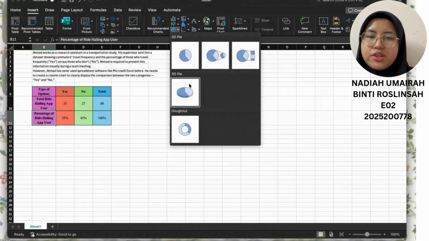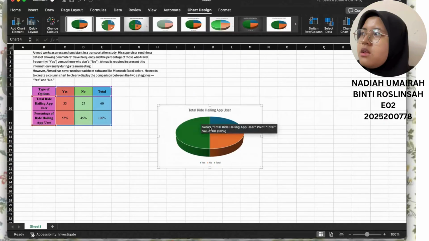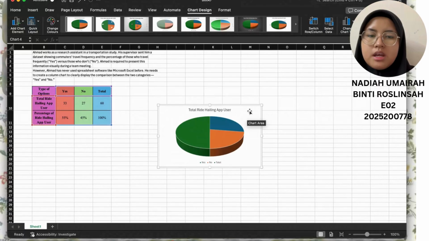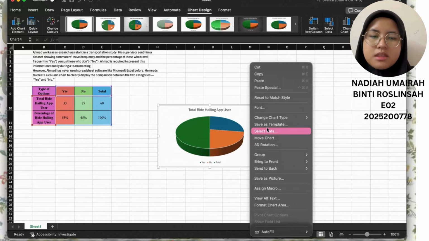And they got 3 types of pie chart. Here, 2D pie, 3D pie, and donut pie chart. Okay, to make it attractive and easy to understand, I will choose 3D pie here. But this data is not really correct, so we need to select our own data. So how to select the data? Right click, go to select data.